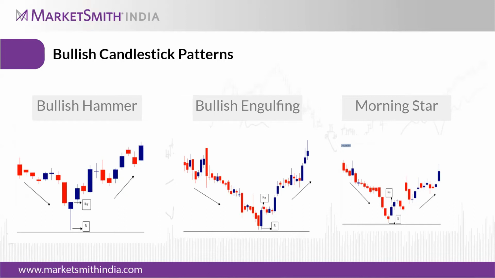Here the pattern is a combination of two candles. If you observe the bottom red candle, the next candle will be a big bullish candle which covers almost the previous candle. So the bullish engulfing candle forms whenever there is a downtrend, and once the downtrend is over, the next candle almost covers the previous candle.